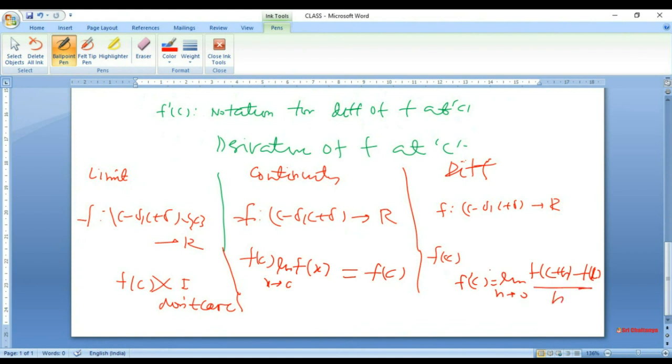And if this limit exists, this only is the value of the derivative at c, that is called f prime c. You must note that any limit calculation always has two parts, one left hand limit calculation and one right hand limit calculation. So let me take one example and let me insert some pages first.